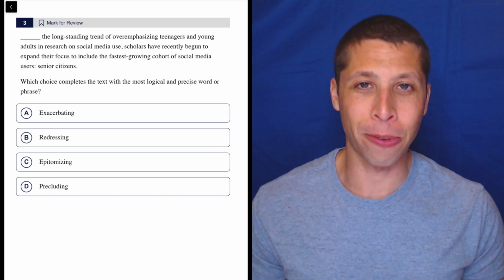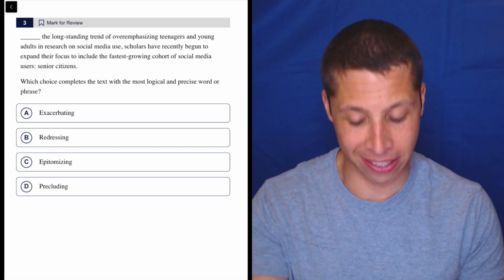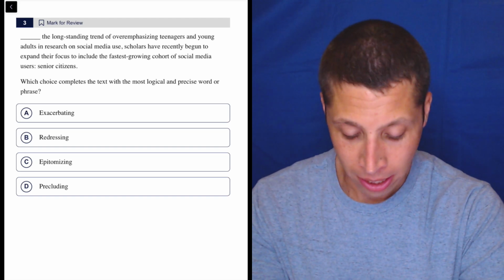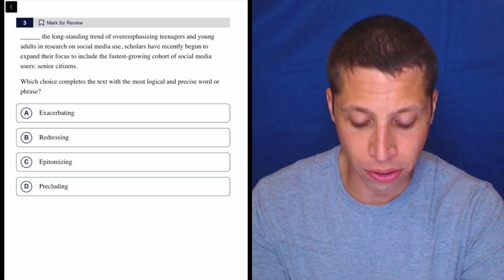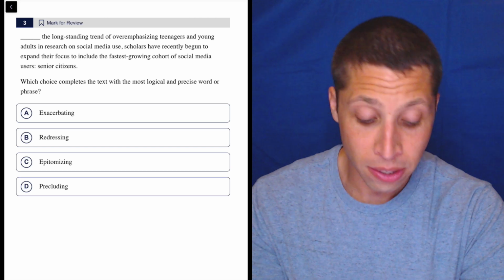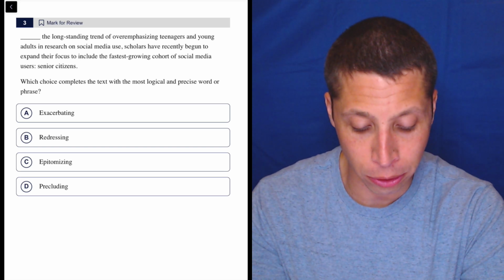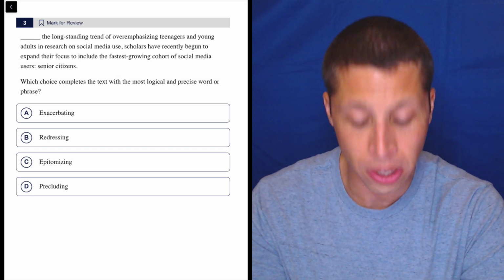Super fun when the blank is right at the start, so we can't make any sense of the sentence until we're deeper into it. But let's take a look. So blank, the long-standing trend of overemphasizing teenagers and young adults in research on social media use. Scholars have recently begun to expand their focus to include the fastest growing cohort of social media users, senior citizens.